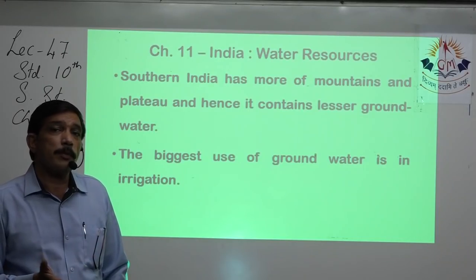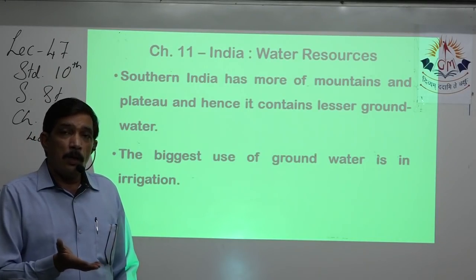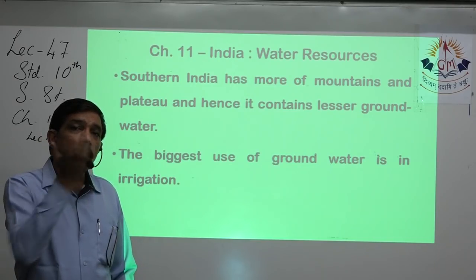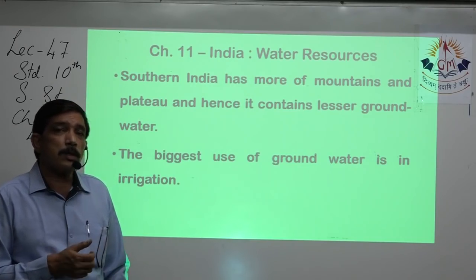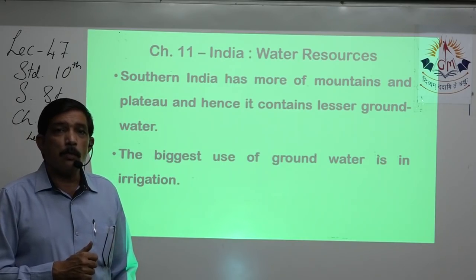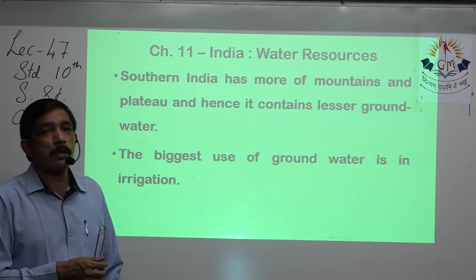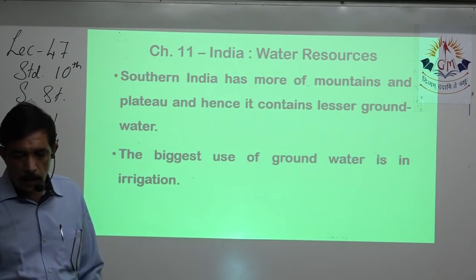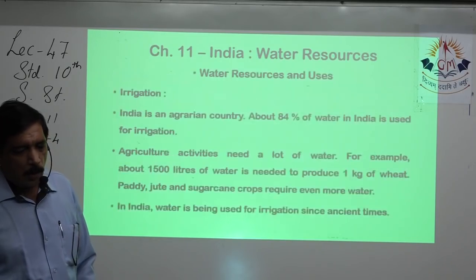But in South India, because it's a peninsula and apart from that a plateau, the ground is raised a little bit, so a rocky surface is there which does not allow the water to percolate further, and so mostly surface water, that is rivers, lakes, ponds, etc., is more used in South India.